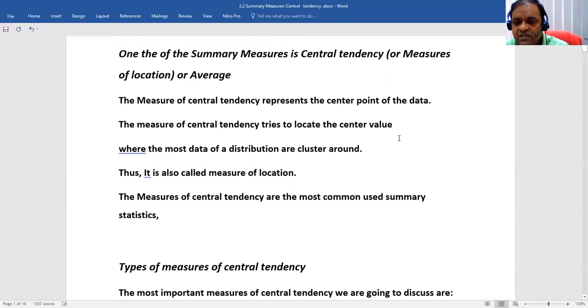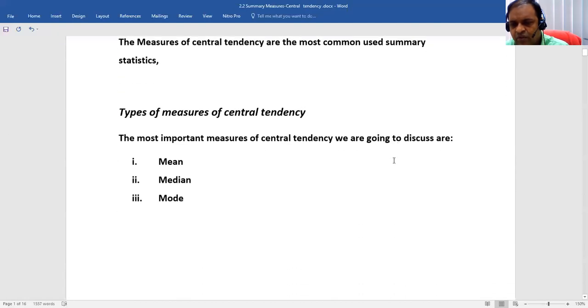Measures of central tendency are the most commonly used summary statistics. There are many types of measure of central tendency, but the most important types are mean, median, mode.